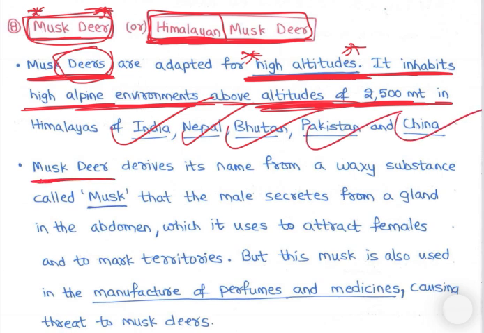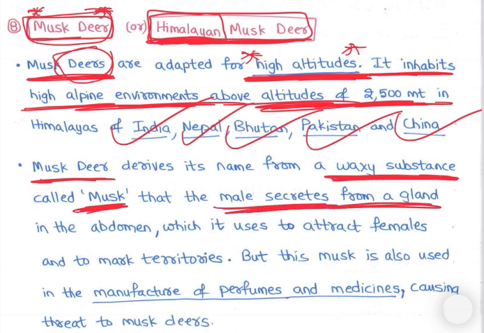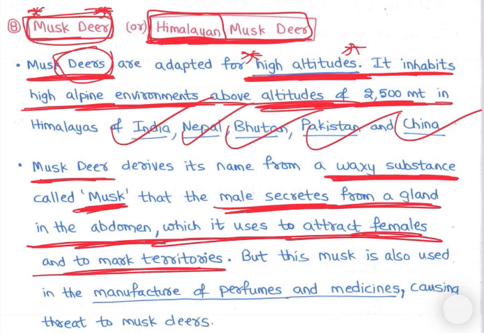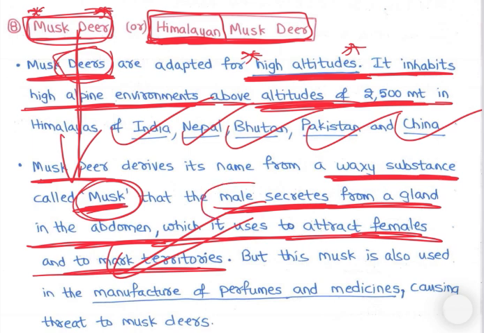So musk deer derives its name from a waxy substance called musk that the male secretes from a gland in the abdomen, which it uses to attract females and to mark its territories, right? So from musk came the name musk deer. Now what is musk? The male secretes it from a gland in the abdomen to attract females and to mark territories.